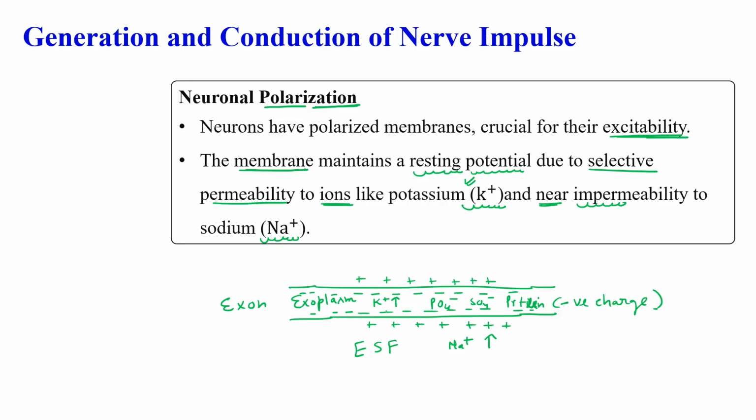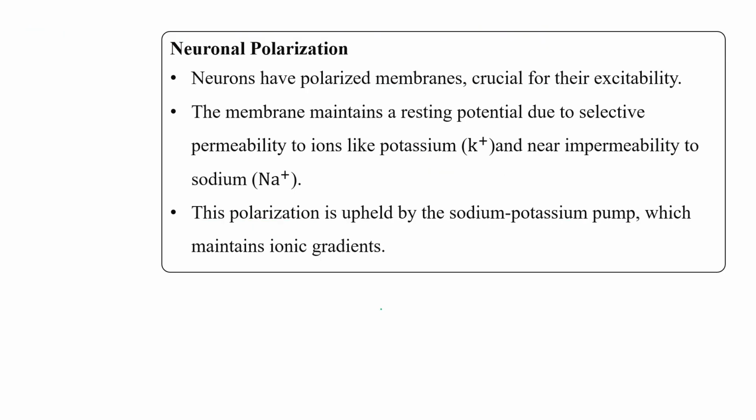This means potassium ions are able to go outside, but in the normal polarized state it is not possible for sodium ions to come inside. Get it? This polarized state is upheld by the sodium-potassium pump, which maintains the ionic gradient on both sides. Clear?